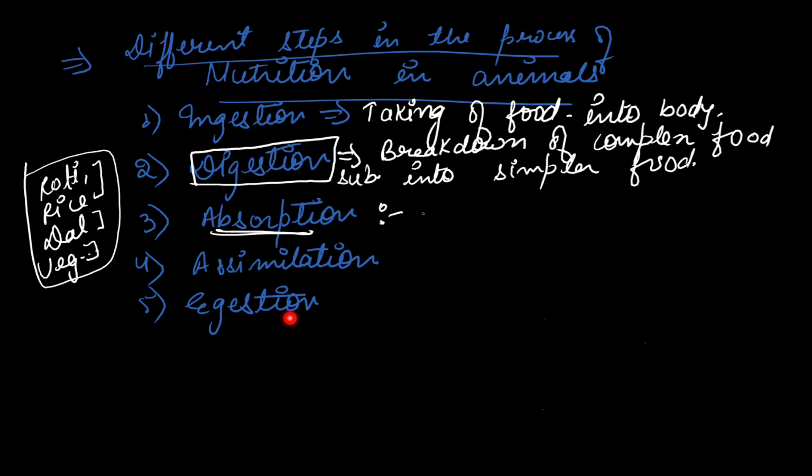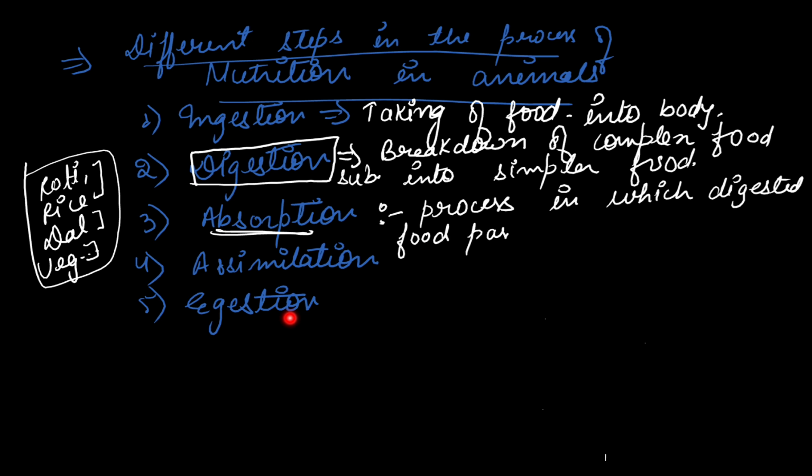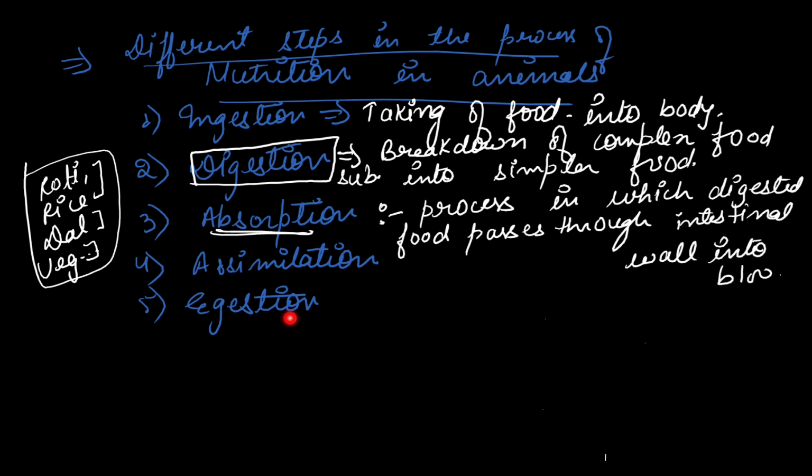Okay, so the process in which digested food passes through the intestinal wall into the blood, okay, into the bloodstream, is called absorption.